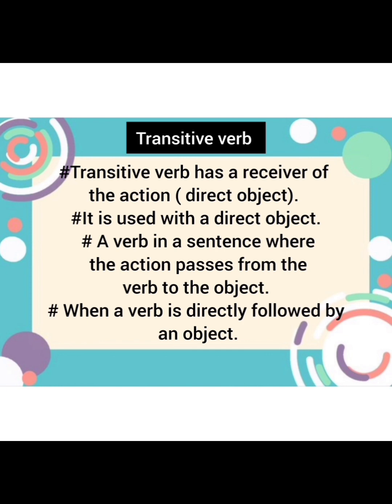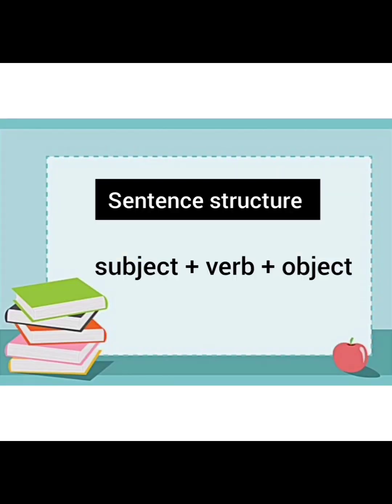Or when a verb is directly followed by an object. The sentence structure will be subject plus verb plus object. If you write a sentence with the help of this structure, then your verb is known as a transitive verb. Let's have a look at examples.